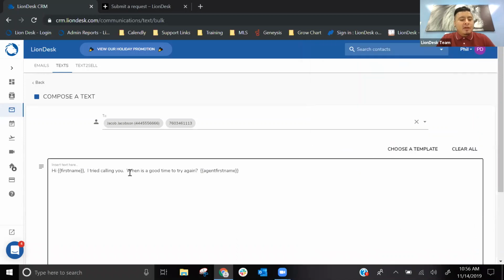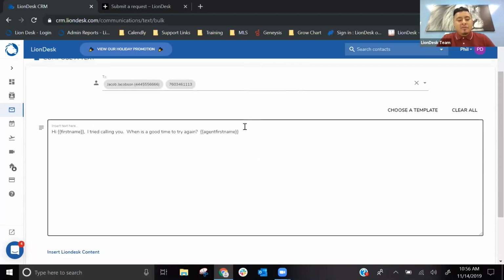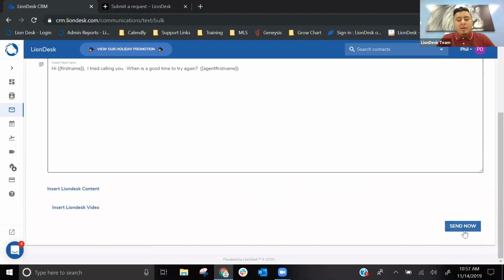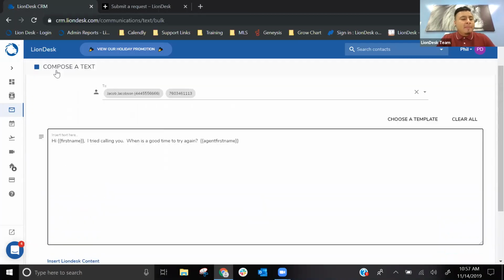Right, so hi, first name. I tried calling you. When's a good time to try again? Agent first name. If you're happy with that, you can scroll to the bottom and click on Send Now. But again, you can feel free to customize it a bit more. You'll see insert video, insert LionDesk content, and so on. So same thing with email.